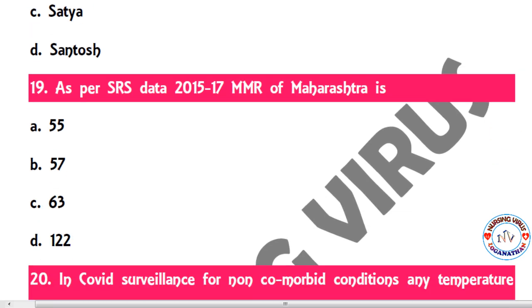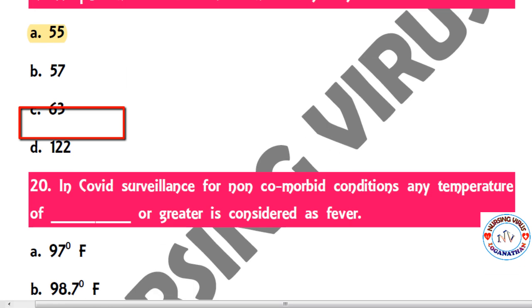So 19. As per SRS data in 2015 to 2017, the maternal mortality ratio of Maharashtra is 55, 57, 63 or 122. So the correct answer is 55. According to the SRS data for 2015 to 2017, that is the MMR of Maharashtra.